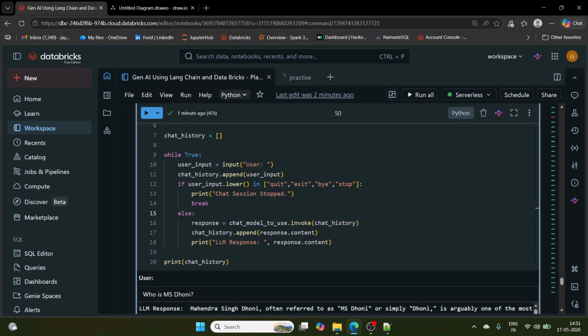And remember, a very important thing: LLM calls are stateless. So you may say, I'm using ChatGPT and I'm asking the next question without context. It is because ChatGPT behind the scenes is maintaining the chat history, so that it has context to what you are talking about.